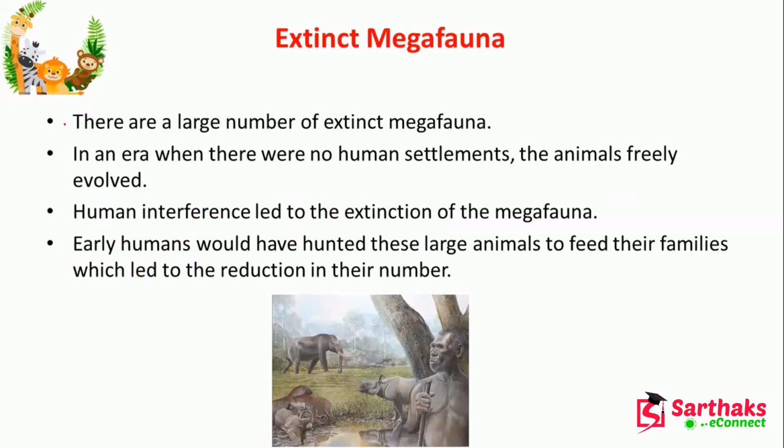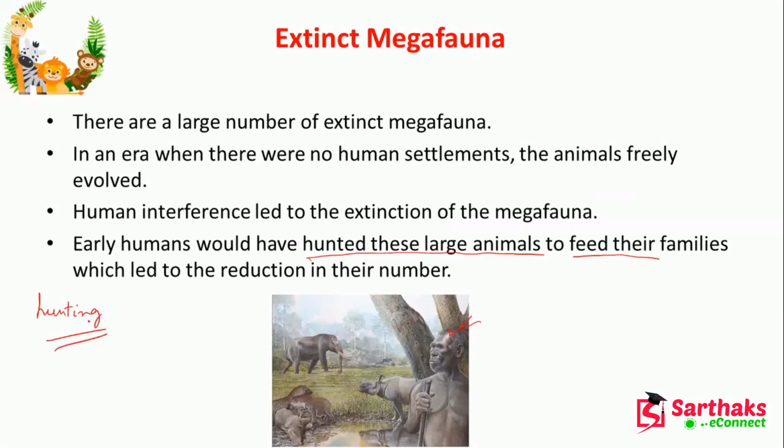In the era where there was no human settlement, animals freely evolved. Human interference led to the extinction of megafauna. Early humans would have hunted these large animals to feed their families. Because in the early age of the earth, their main food source was hunting.